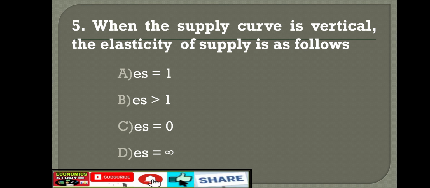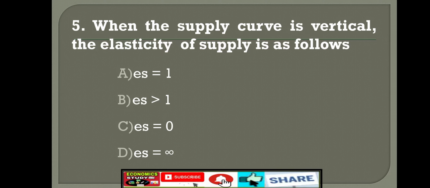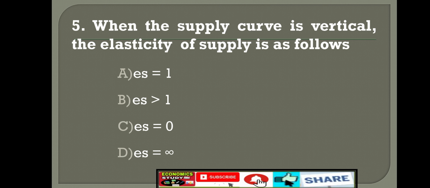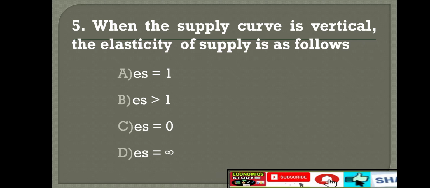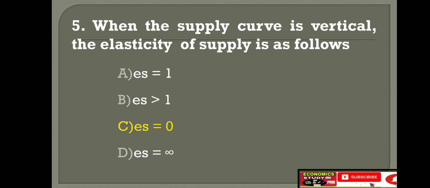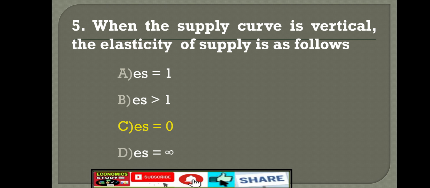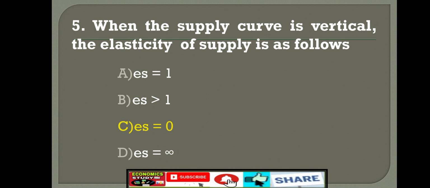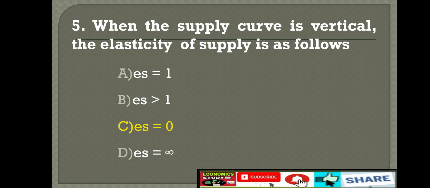Next, question number 5. When the supply curve is vertical, the elasticity of supply is as follows. Option A, ES equal to 1. Option B, ES is more than 1. Option C, ES is equal to 0. Option D, ES is equal to infinite. The right answer is option C, ES is equal to 0. ES means elasticity of supply. When the supply curve is vertical, elasticity of supply is equal to 0. Yes. These are the new questions in the question bank.